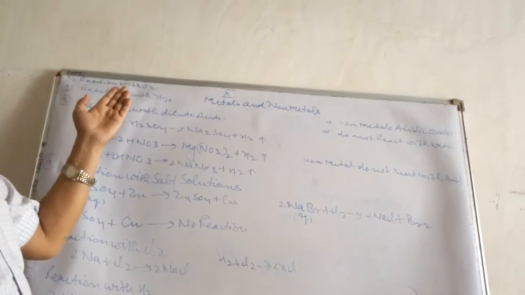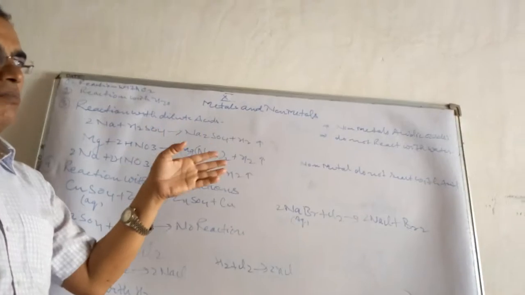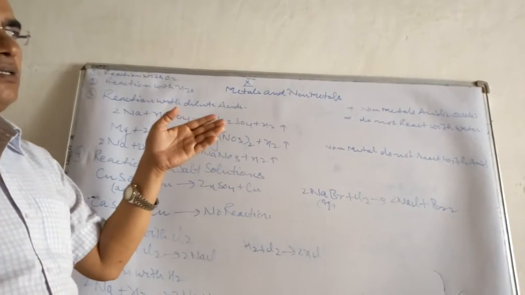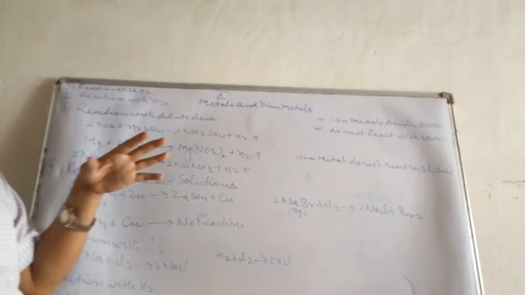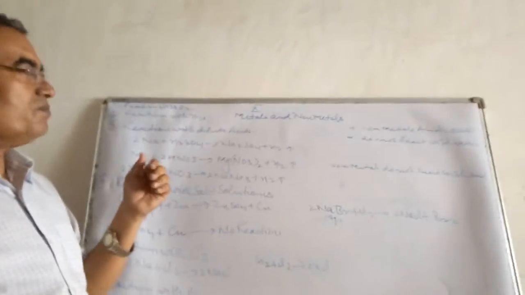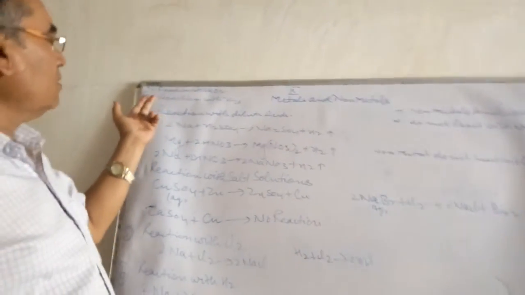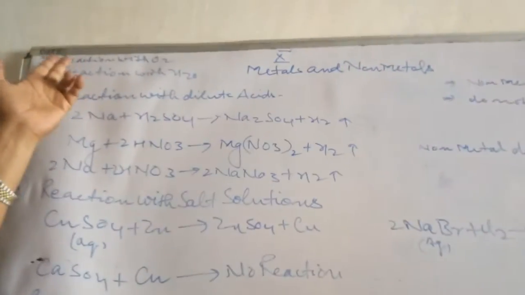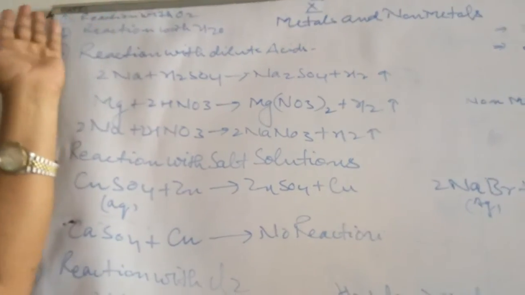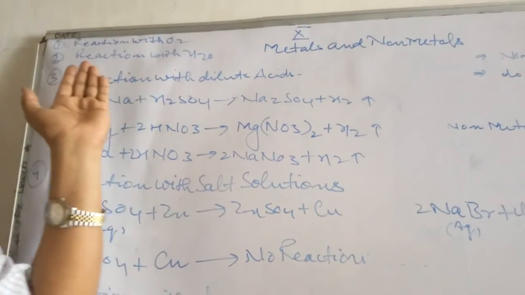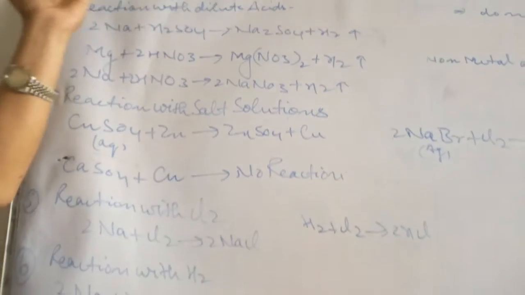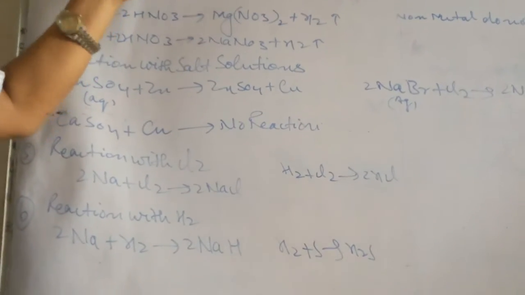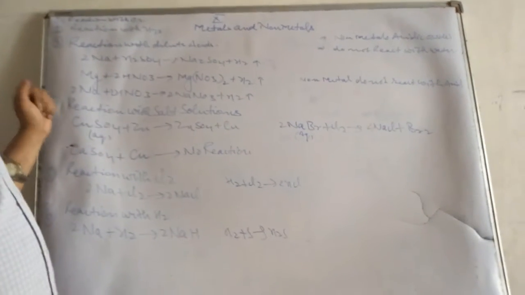Already the properties of metals, non-metals, and metalloids we have discussed. But we started their chemical properties, reaction with oxygen and reaction with water. Two properties we already discussed. The third one we will discuss today.